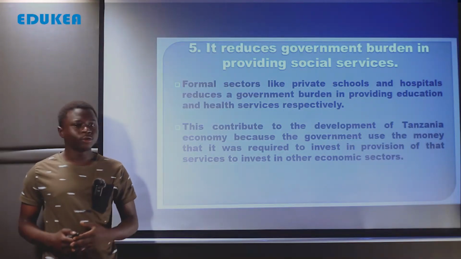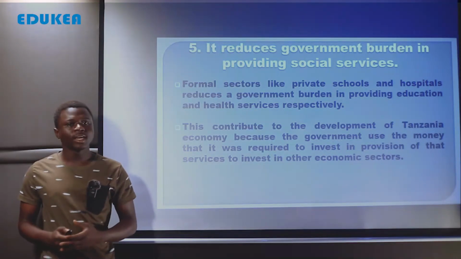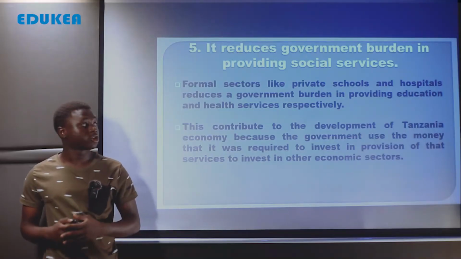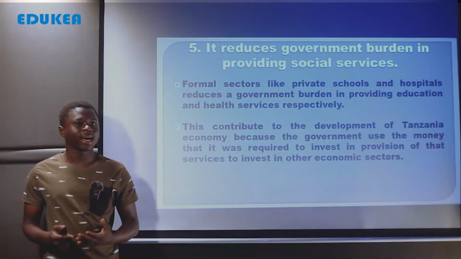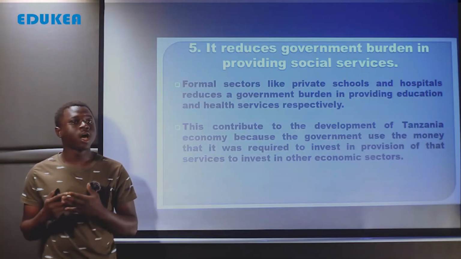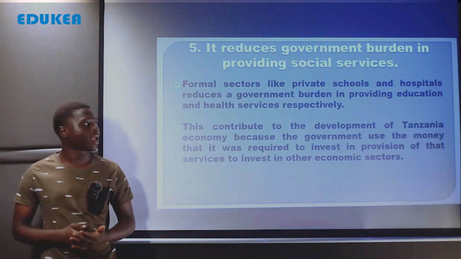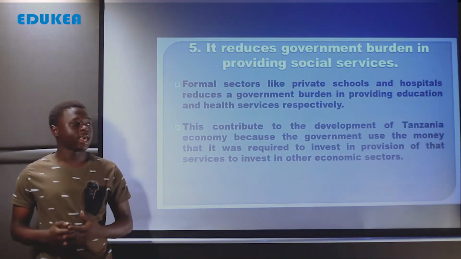So those sectors also reduce the government burden in the providing of social services, zinapunguzia serikali mzigo ule wa kutoa huduma za kijamii kama vile huduma ya elimu, lakini pia na huduma ya afya.